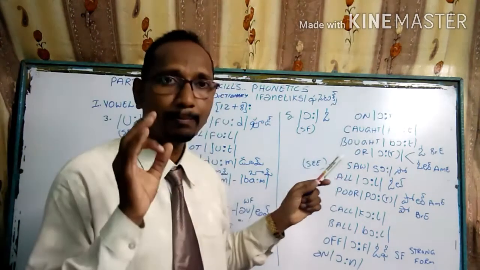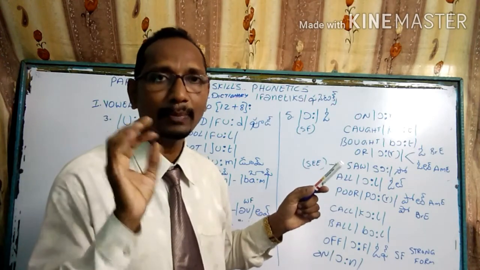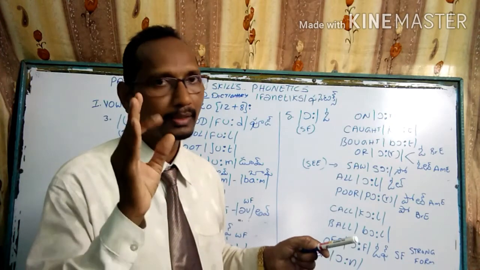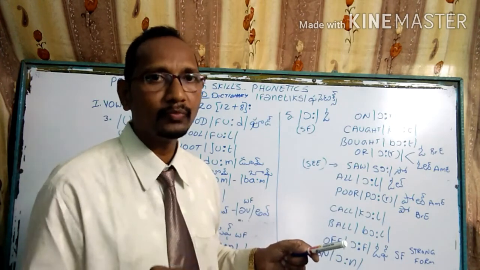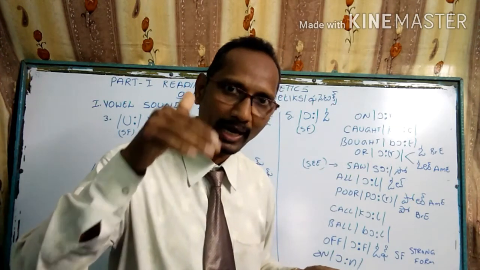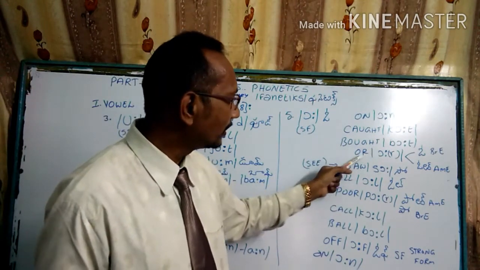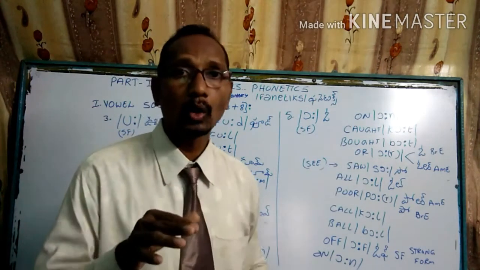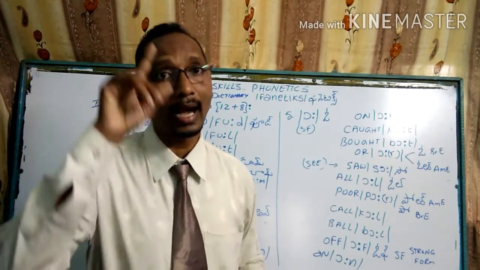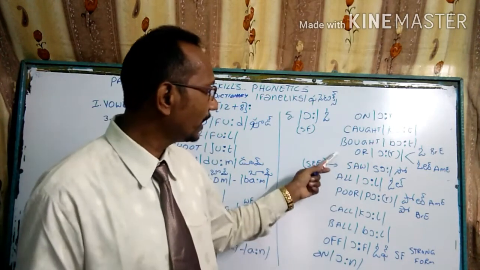See, past tense: catch is the present form, and the past form is caught. So when you say I catch, that is a present form. If you want to say it in the past tense, using the past form, that is caught. The O sound is applied. Bought. The same way, OR, not R, my dear students. R is A-R-E. OR is O-R. So this should be used.